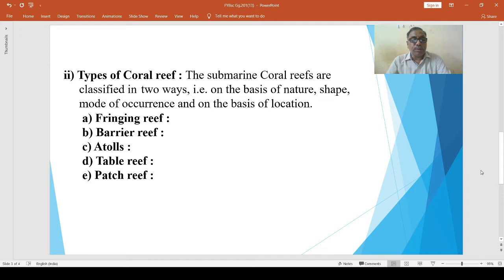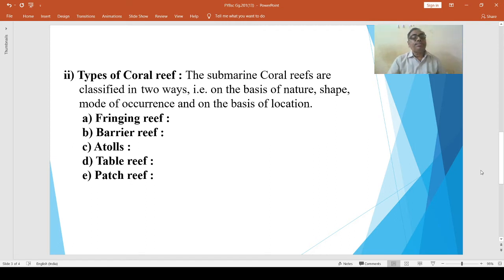On the basis of nature, shape and mode of occurrence, there are types of coral reefs like fringing reef, barrier reefs, and atolls. On the basis of location, that is tropical coral reefs and marginal belt coral reefs.